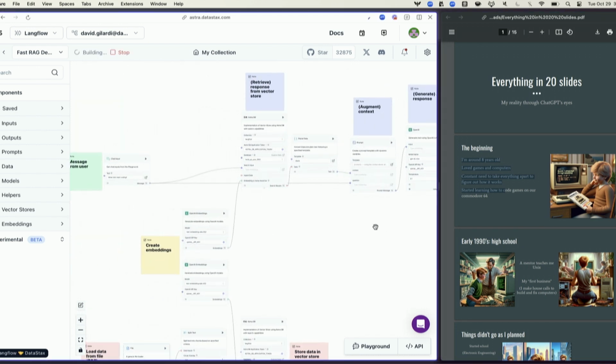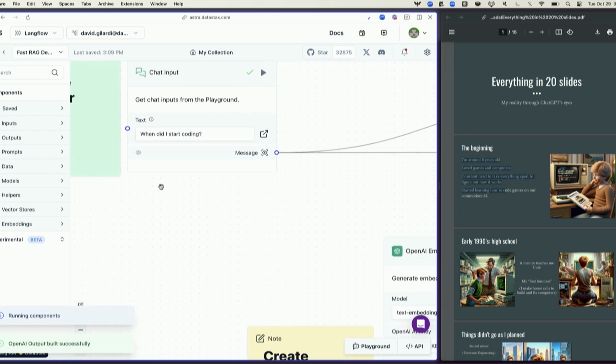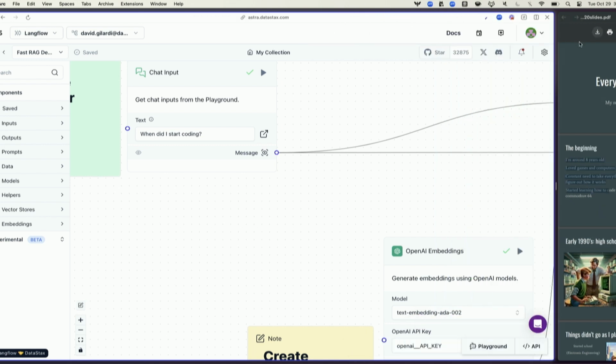So similar to what we did with ChatGPT a second ago, I am now running this query, and what it's going to do is say this question is, when did I start coding, right? So this visual tool that you see is called Langflow. It's a way to visually build out GenAI workflows. If you're familiar with LangChain, consider it like a visual IDE, or a visual abstraction on top of LangChain, right? So you can just kind of wire everything up and such like that. All right, let's go ahead and collapse this down a little bit.